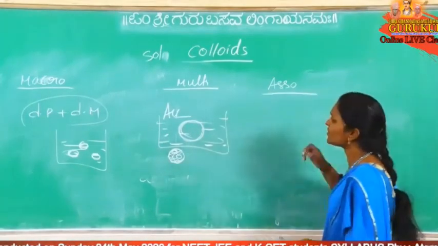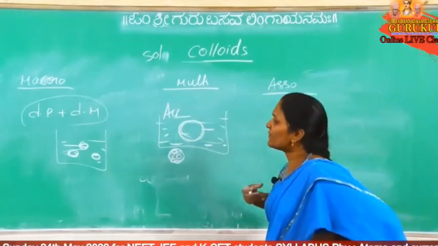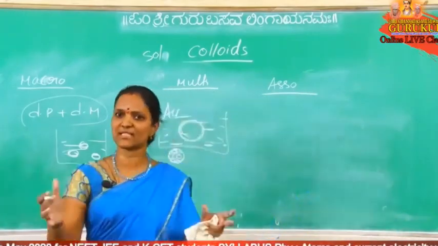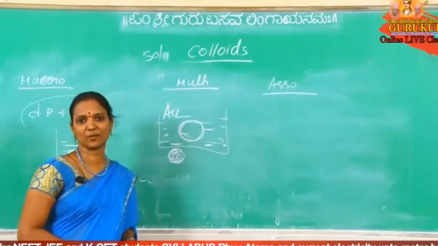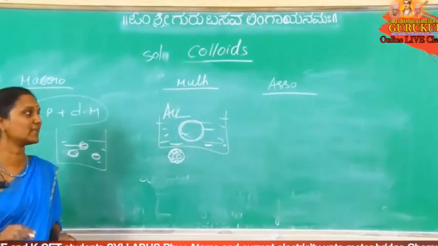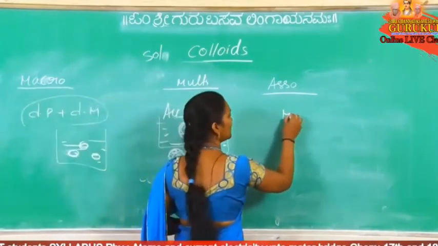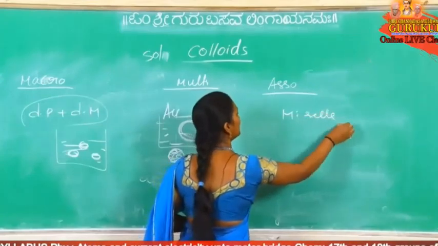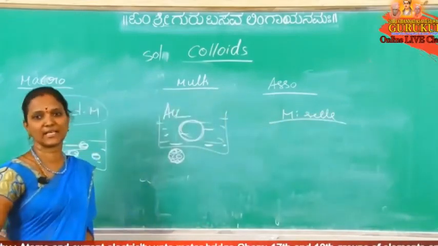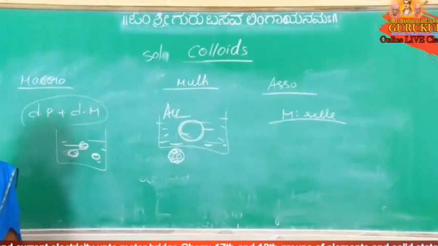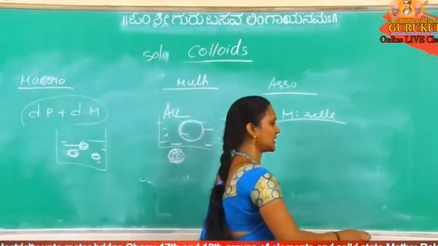So what is associated? Macromolecular is the required size, and multimolecular is small size gathered. Now the associated or aggregated colloids: for this we take only one example, the micelle. Micelles are an example of associated colloids. What are these micelles? Micelle, associated colloid.